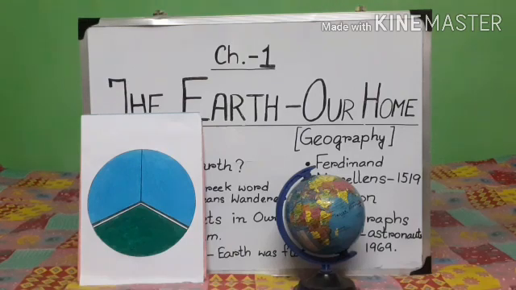The Earth's face shows forests, fields, hills, mountains, rivers, lakes and seas. So the Earth's face shows, what things do we have on Earth? We have forests, we have fields, we have hills, we have mountains, we have rivers, lakes and seas. The fields, forests and hills are on the dry part, isn't it? Fields, forests, hills, these are on the dry part, which means these are on land.